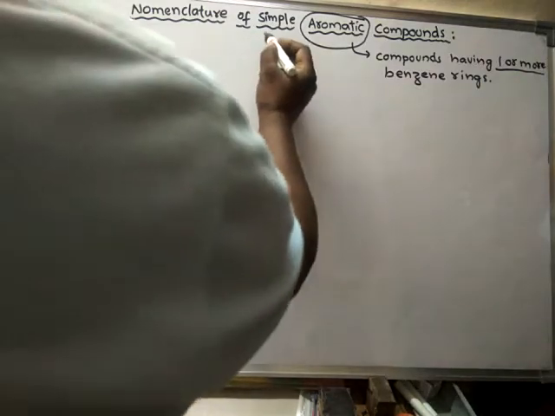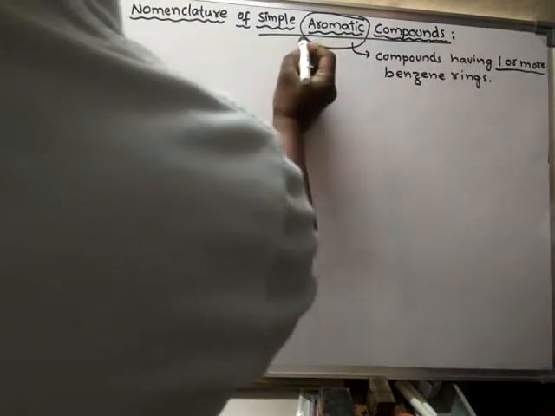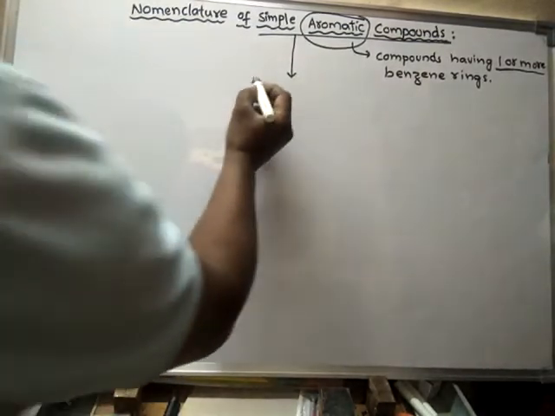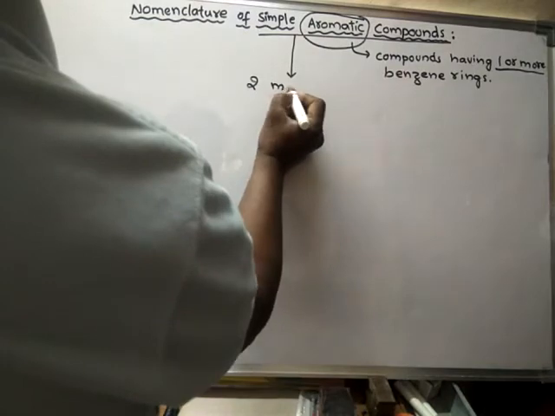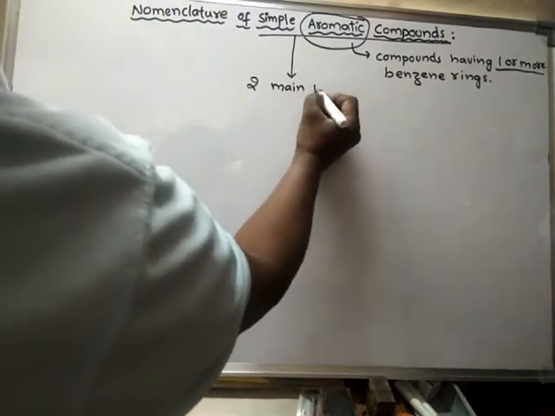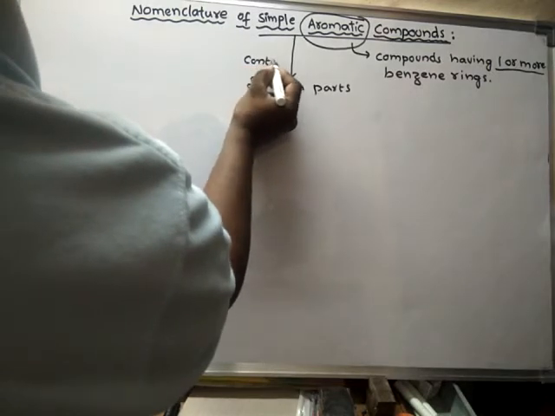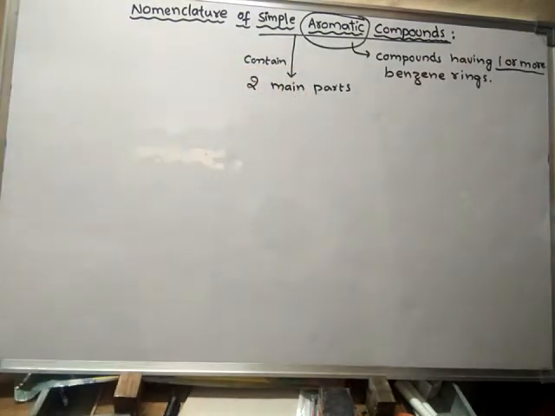See, these simple aromatic compounds actually contain two main parts.